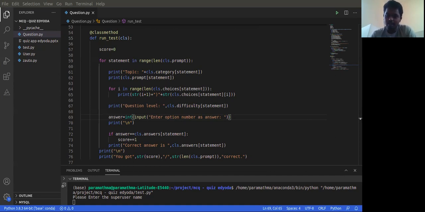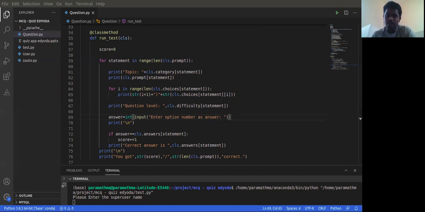First, we are taking the examiner or admin, and after that we are taking the details of this particular examiner or admin. After that, we are giving access to this admin to provide the questions and answers. After that, we are providing those questions and answers to the candidate. Then we evaluate the answers provided by the candidate, and the results will be displayed on the screen at the end of the quiz.